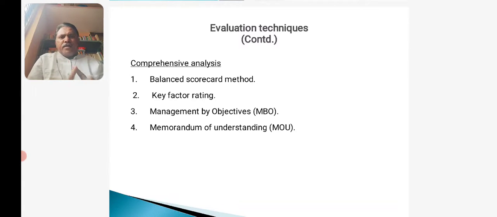S stands for specific. The objectives should be SMART. The objectives should be reachable, specific.